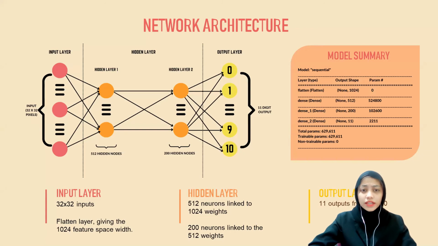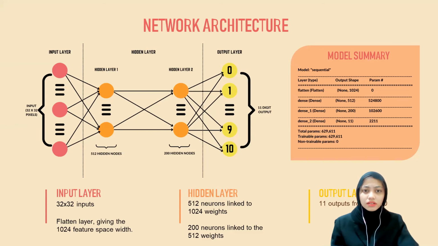Hi, my name is Aida Naswa and I will be presenting on network architecture. We are using fully connected neural network, FCNN, or also known as dense neural network, DNN. Our fully connected neural network has input layer, 2 hidden layers, and output layer. In input layer, this fruit data set that we have been experimenting on consists of 32 times 32 inputs, totaling to a 7,090 sample size. This input image, we converted them into a vector in the flattened layer. As you can see, it is giving the 1024 feature space width.